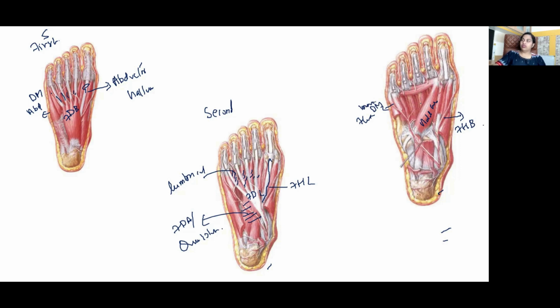And in the fourth layer, the deeper muscles, we get to see the interossei, the four dorsal interossei, the three plantar interossei, and two tendons, the tendon of tibialis posterior and the tendon of peroneus longus. Right? So quadratus plantae is found in the second layer of the sole.